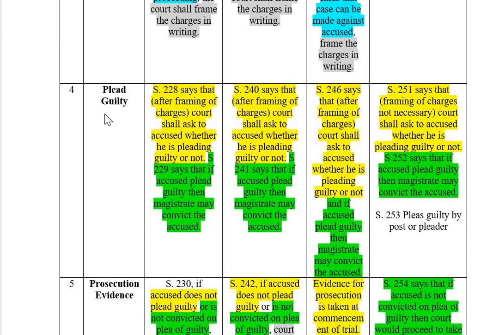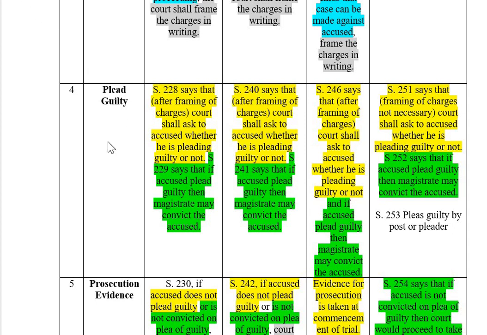If he pleads guilty, then the court may convict him, not shall. Suppose the accused has pleaded guilty, the court is under no obligation to convict the accused. If the court thinks that this accused is pleading guilty under some pressure or something fishy is there, the court will not accept the guilty plea and will proceed with the matter.